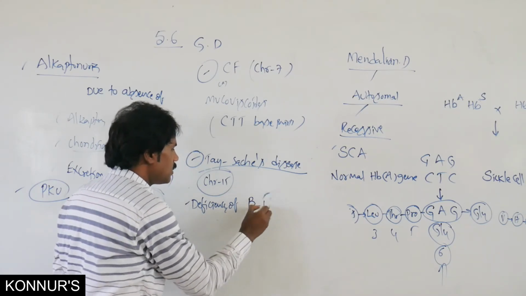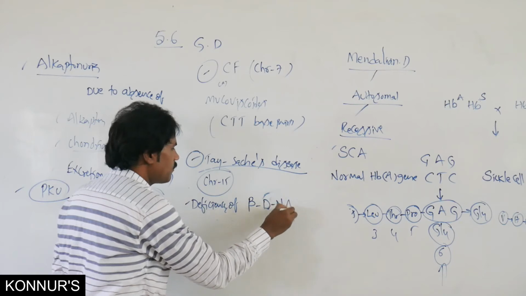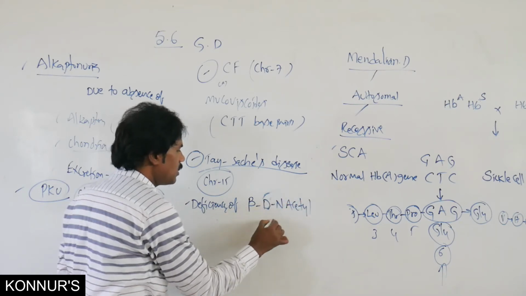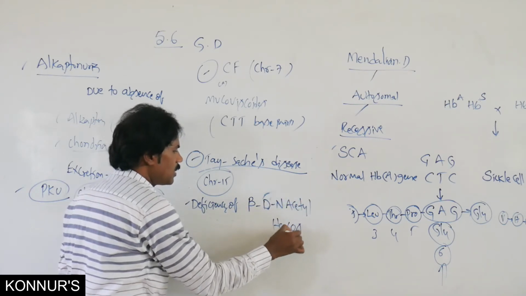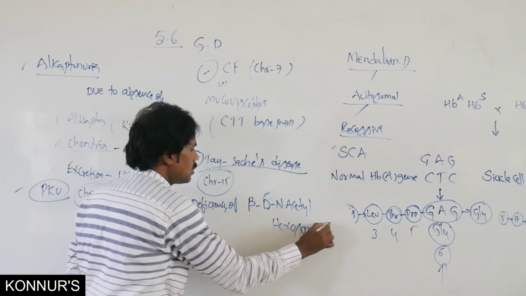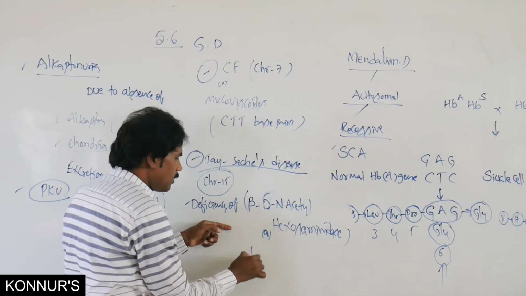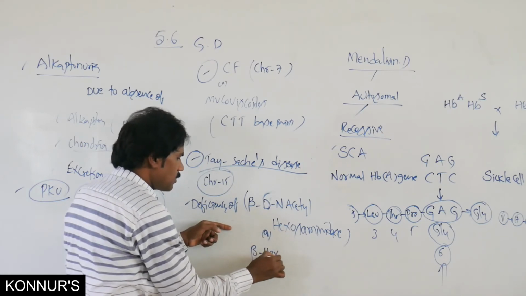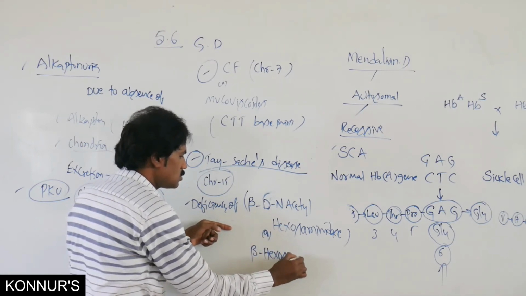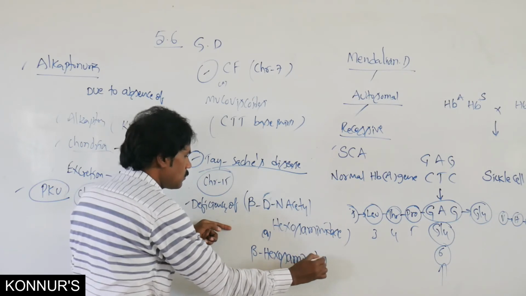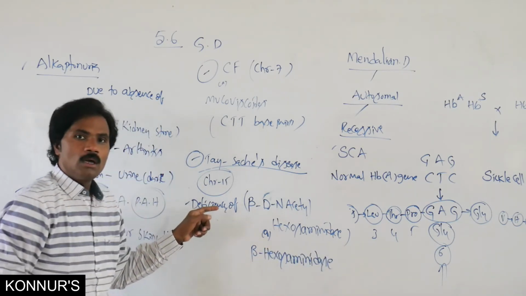That is, beta-N-acetyl hexosaminidase, the complete name, or simply you write beta hexosaminidase.